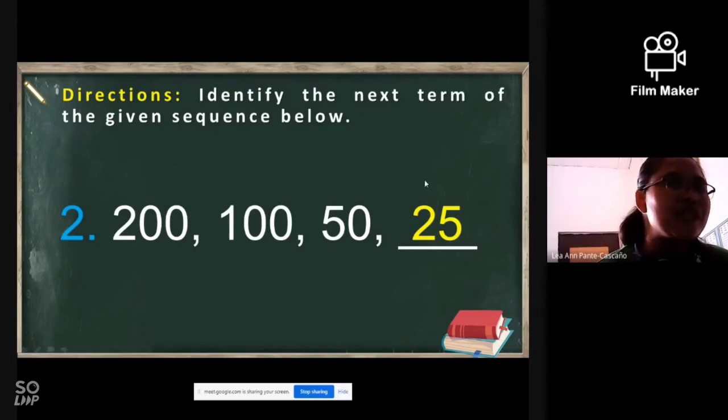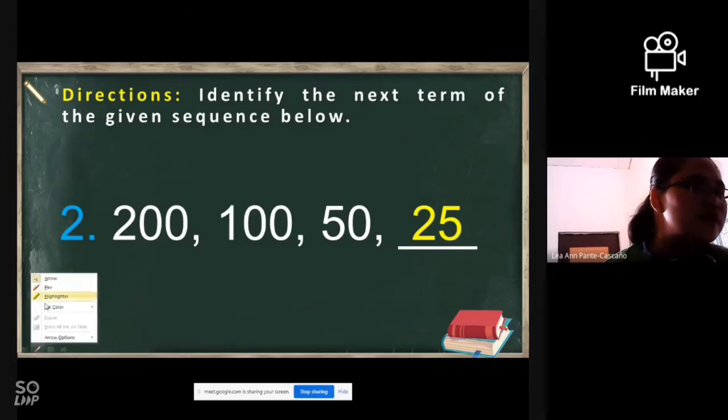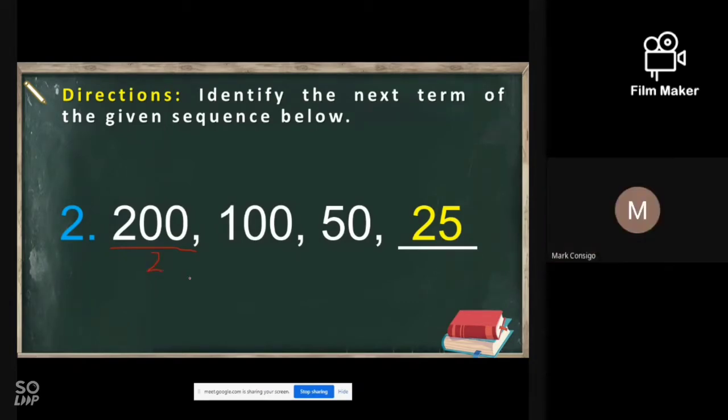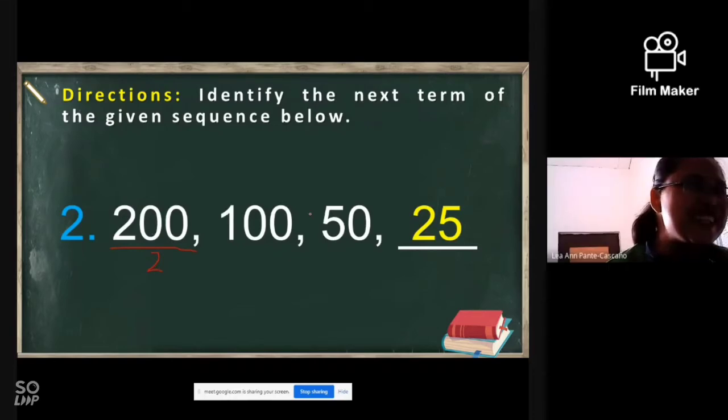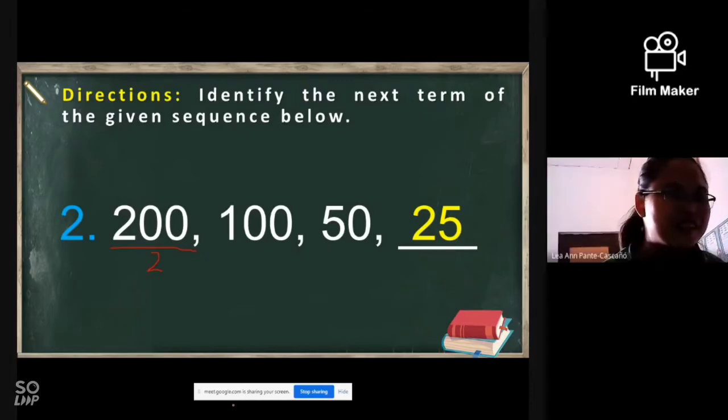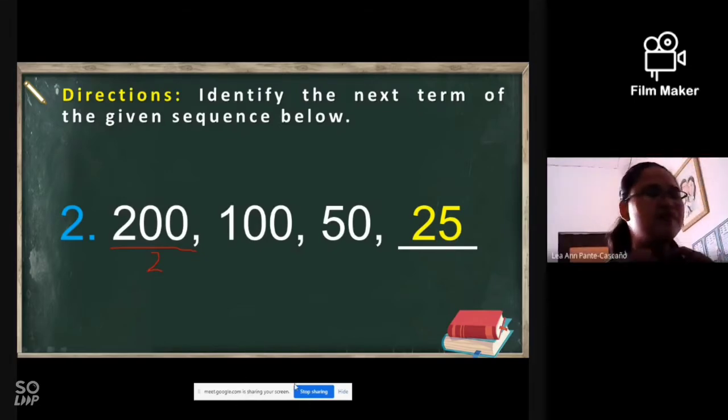The answer is 25. But the pattern is what? Dividing by what? 5, ma'am? If we divide this by 5, it must be 40. So this one is divided by 2. 100 divided by 2 is 50. Is it clear? Yes, ma'am.